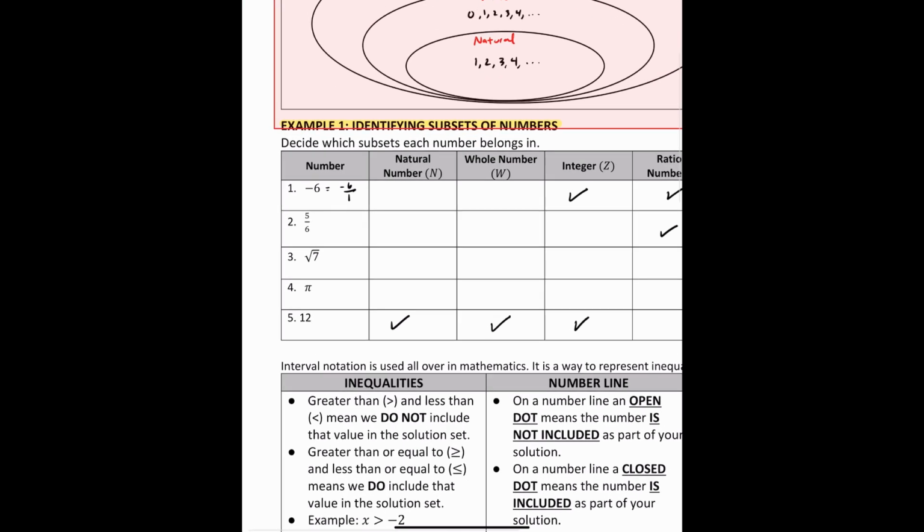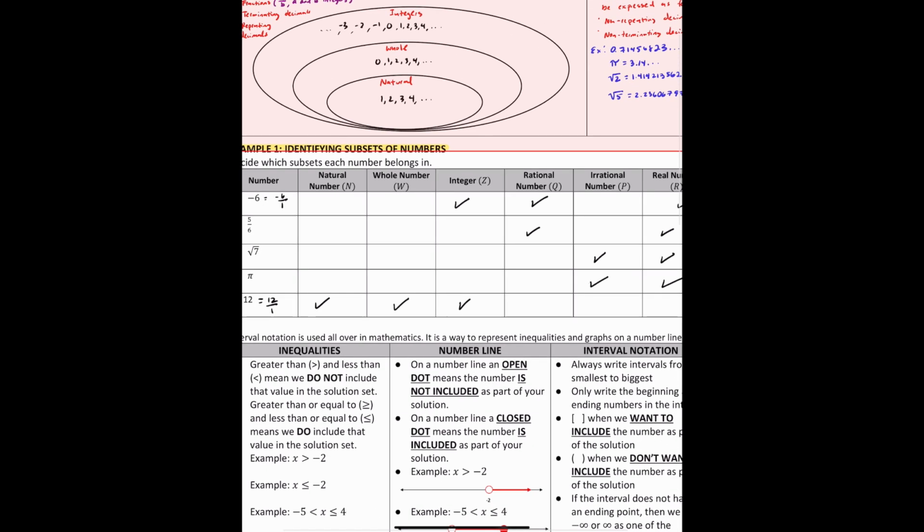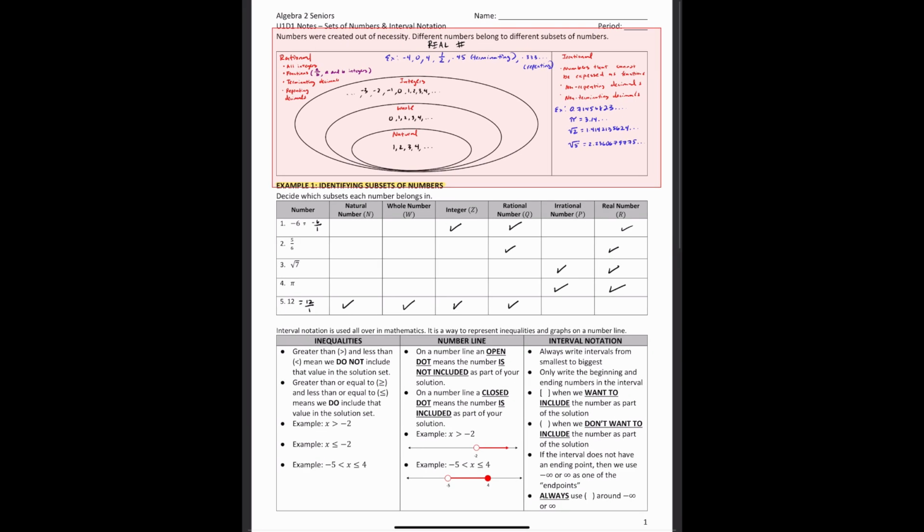Is it a rational number? Yes. I can change this into 12 over 1, where 12 is an integer and 1 is an integer. So it's a rational number. And since this is a rational number, it can't be irrational, right? So I can't put a check mark for that. It's one or the other. And is it a real number? Yes. So that is how you identify subsets of numbers.